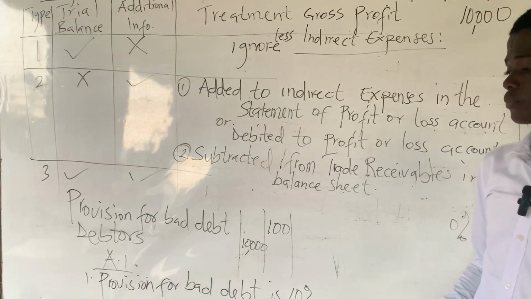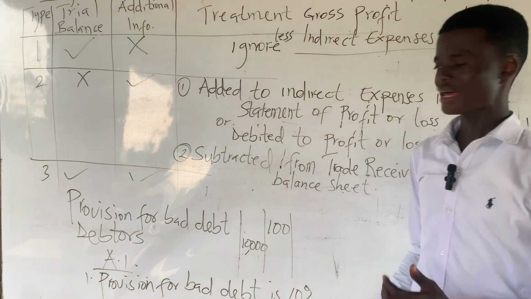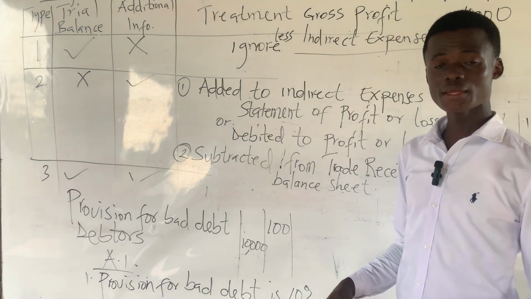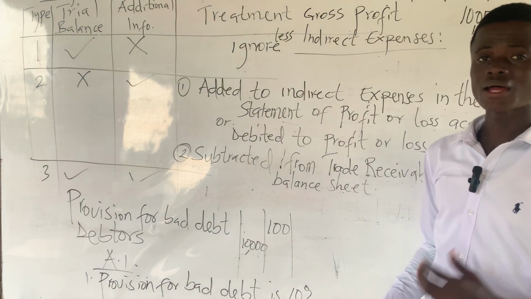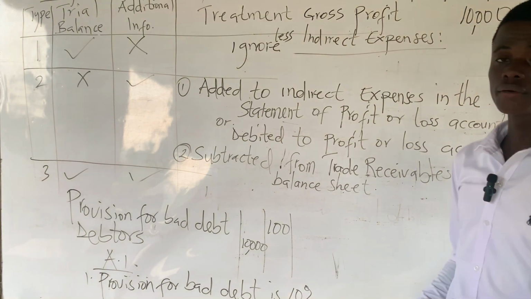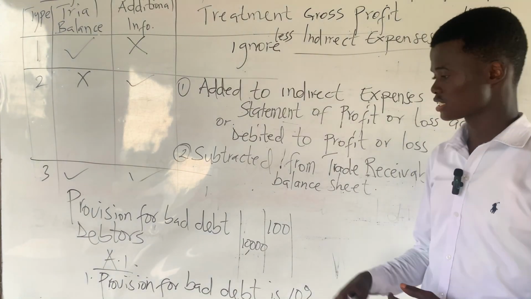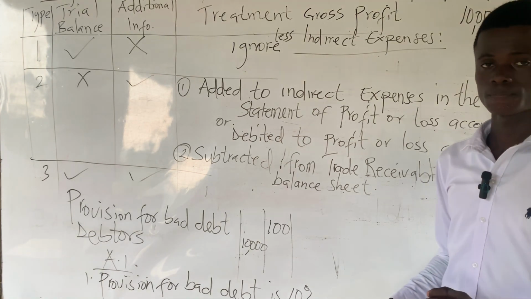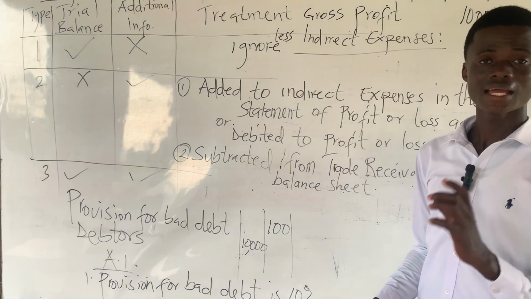So after calculating the provision for doubtful debt in the additional information, you compare it to the one on the trial balance to see if the one in the additional information is more than the one on the trial balance. If it is more, then we say there is an increase in provision for doubtful debt. In this case, the 1,000 cedis in the additional information is more than the 100 cedis on the trial balance, so the difference will give us 900 cedis.